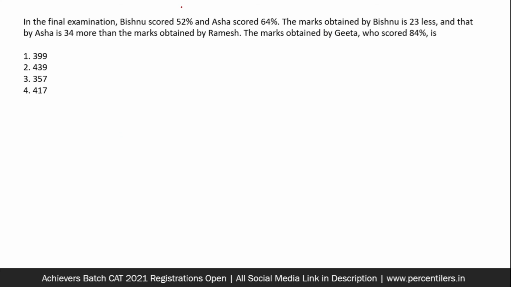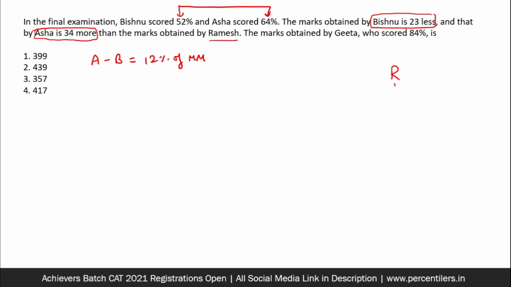The difference between the percentage of marks scored by Bishnu and Asha is 12%. Okay, Asha's score minus Bishnu's score is 12% of the maximum marks. Let it be maximum marks. This is the first information that we derive from the question. Second, the absolute scores of Bishnu and Asha have been compared with some person Ramesh. If Ramesh is at 0, then Bishnu is at minus 23 and Asha is at plus 34.